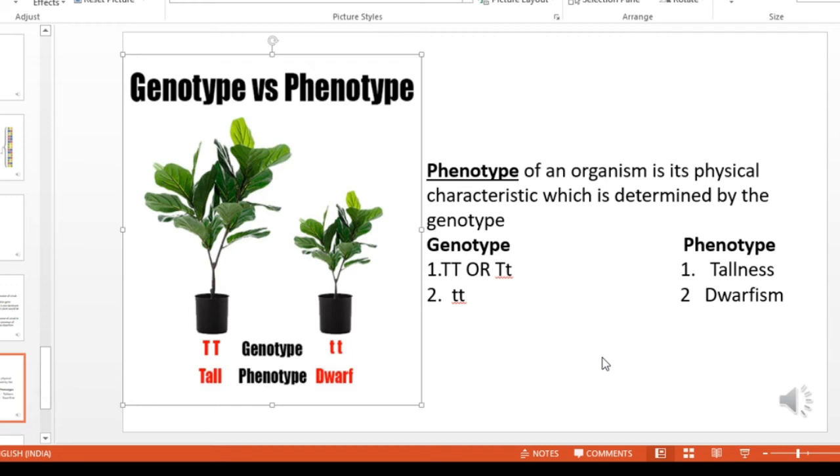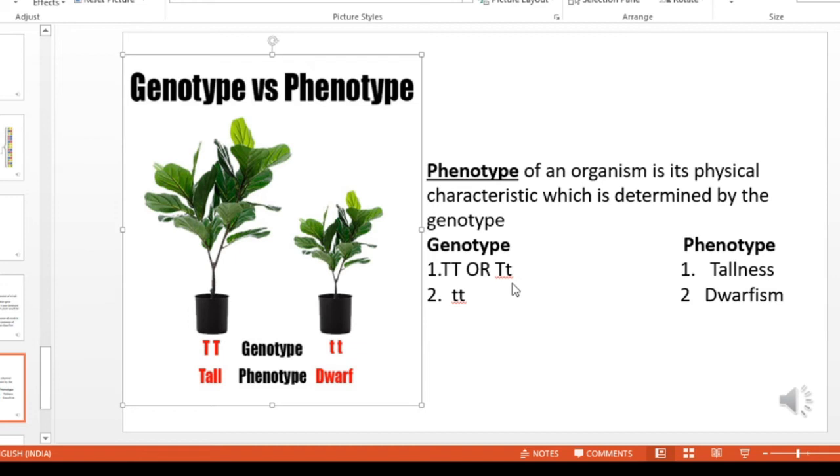If a plant is tall, that plant has the genotype either capital T capital T or capital T and small t. If one capital letter is present or one dominant allele is present, that plant is able to show the characteristic tallness.